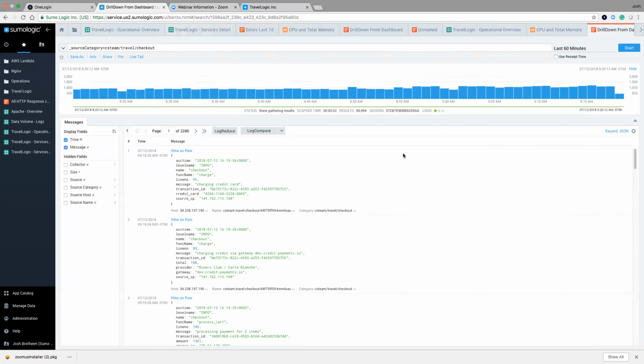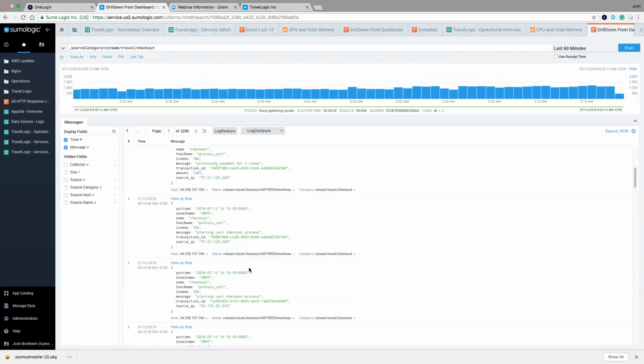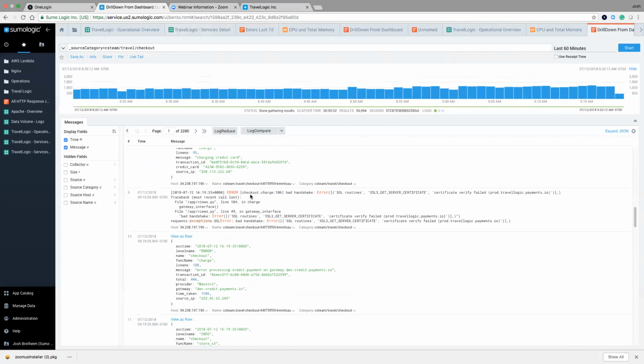And now I could go ahead and start to scroll through these and look at 2,200 pages of logs, but that's really not an efficient use of time. And as I'm looking through these messages of logs, I do see that some successful events occurred. So I see here the checkout service did occur, and I see some of those in here. And then I see some errors. So at this point, I'm looking at a mixture of all my information. And so, like I said, I can go ahead and start to scroll through 2,200 pages of data, but that's just not sensical in any way.